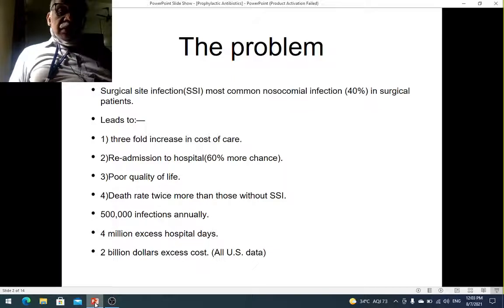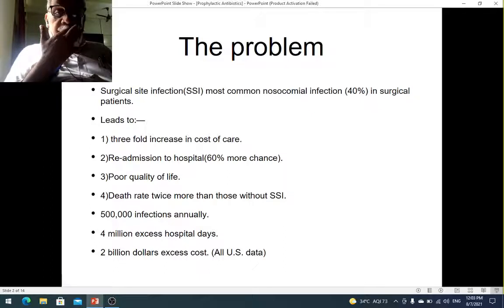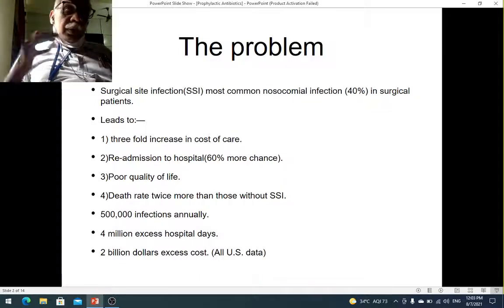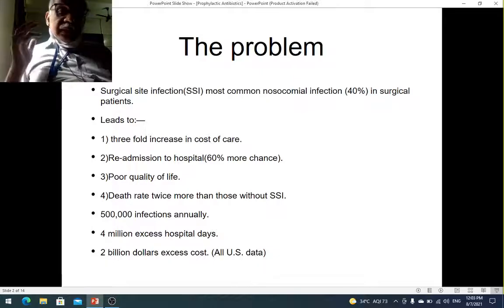So this is statistics obtained from the United States. We have 5 lakh infections annually, surgical site infections, 5 lakhs per year. And because of this surgical site infection, there are 4 million excess hospital days spent by patients. And the expenditure works out to over $2 billion.